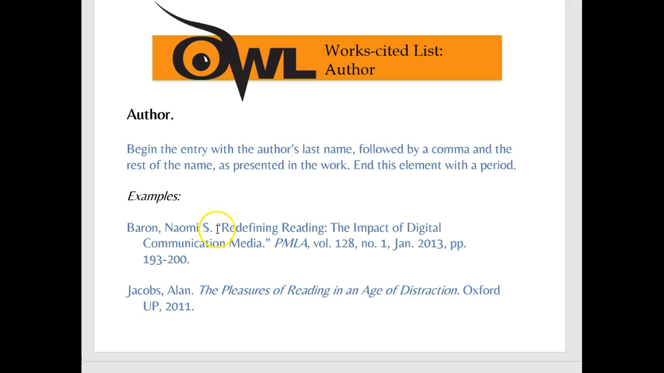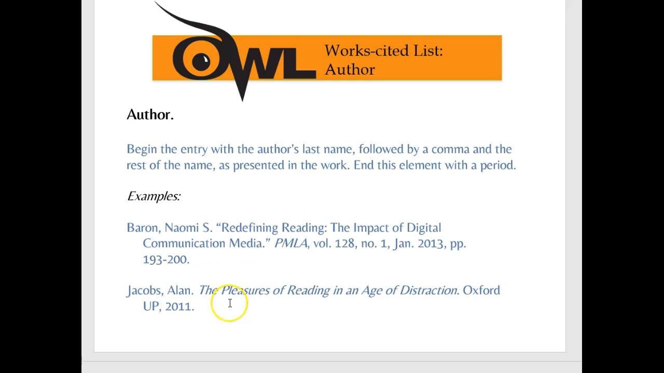The article, quotes around the article, period, then quote, PMLA, where did it come from? This is the magazine it came from, volume 128, number 1. The date that it was published, and then pp. period, where was it located? Pages, pp. 193 to 200. Or let's make it simple. This to me is an article in a magazine.